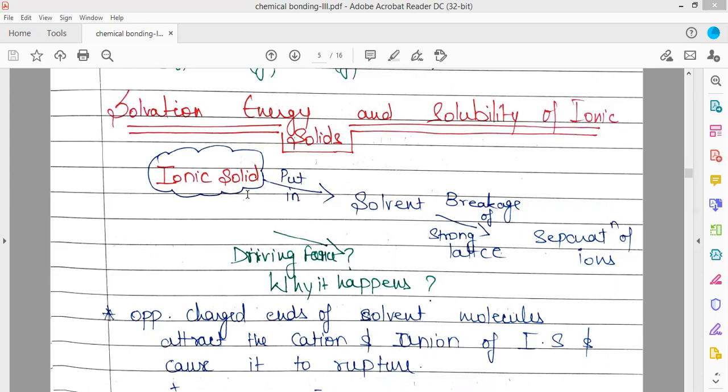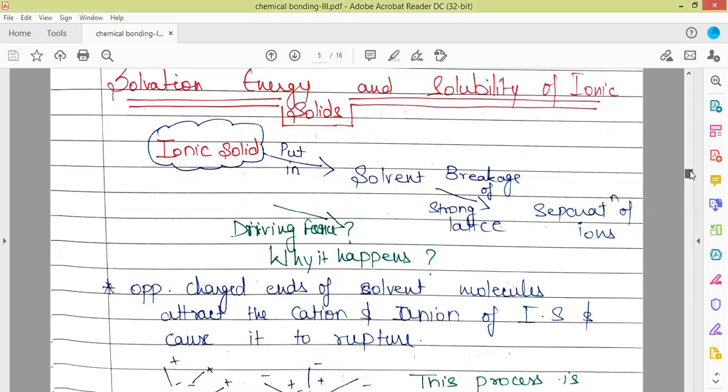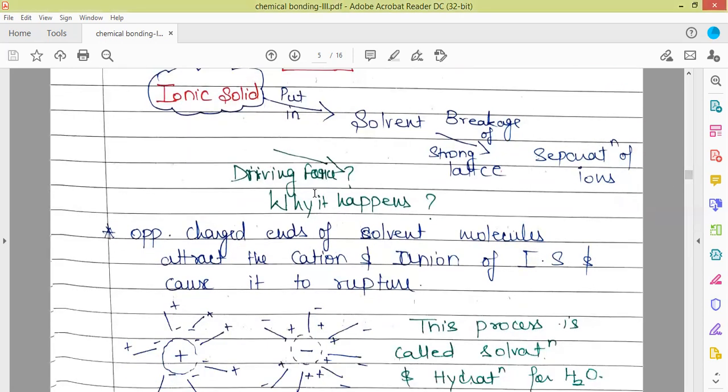What happens that these ionic solids rupture and the ions separate, and in the separated way they are dissolved into the solvent? When we put an ionic solid into the solvent, the oppositely charged ends of the solvent, as we are talking about polar solvents, they have a dipolar entity.